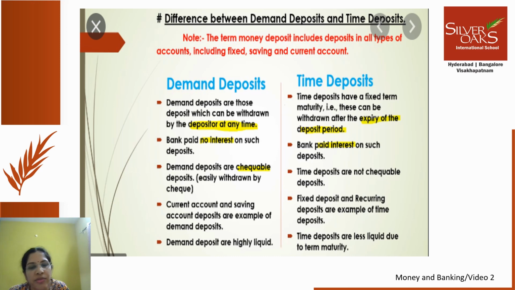When you look at the definition or components of money supply, everywhere we are seeing this term, demand deposits, because it is a highly liquid form of deposit. So M1 money supply is a narrow definition of money supply, and it indicates the liquidity in the system, how much money is circulating in the system which can be used like cash. That is broadly the definition of M1 money supply.